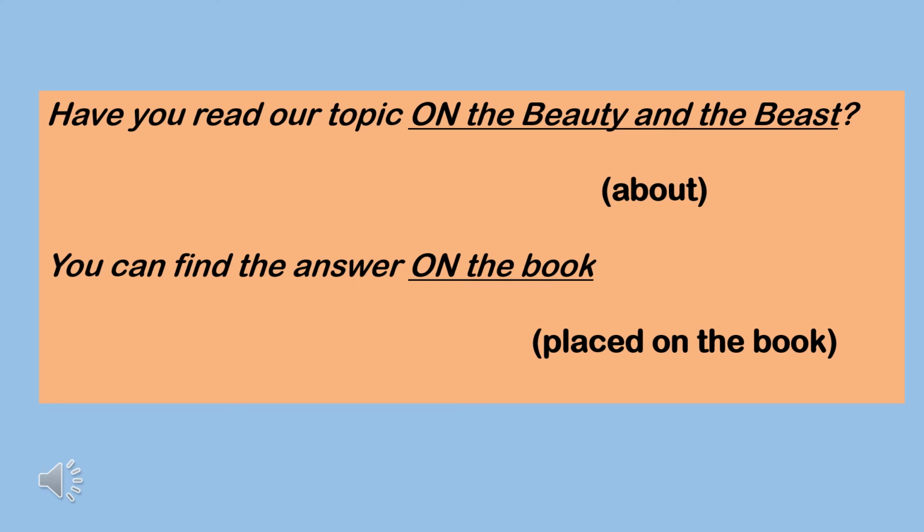But, be mindful, for in every rule, there is always an exemption. We can also use on for printed materials when we are saying that it is about a certain book. For example, have you read our topic on the Beauty and the Beast? Meaning, have you read our topic about the Beauty and the Beast? So here, we should use on. Another, if the one that you're talking about is placed on the book, okay, so you say you can find the answer on the book.